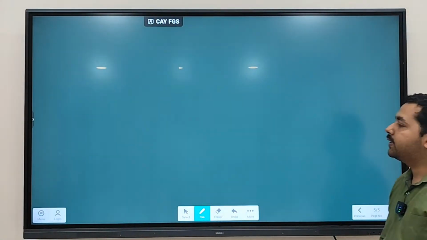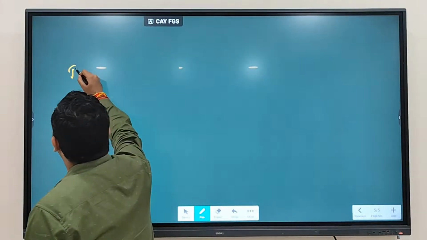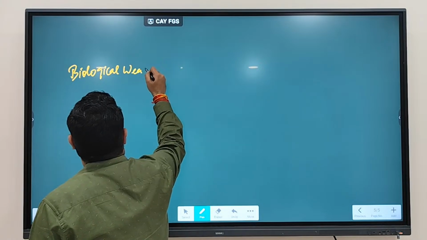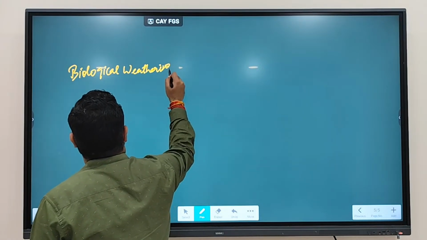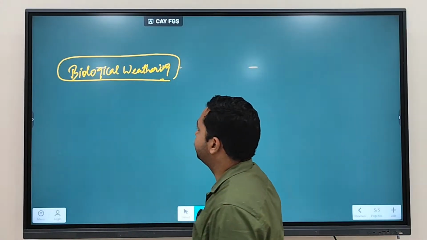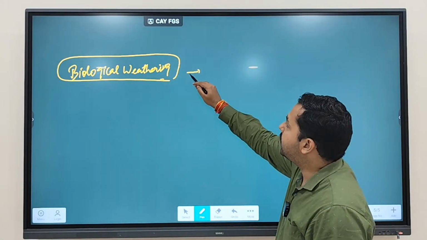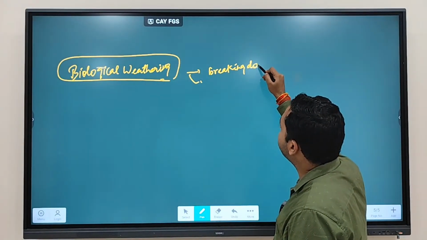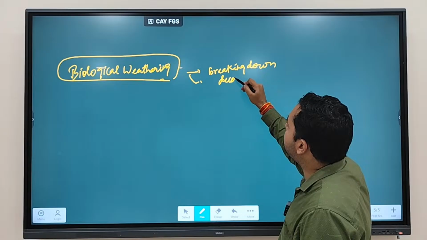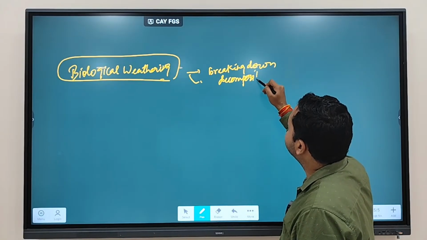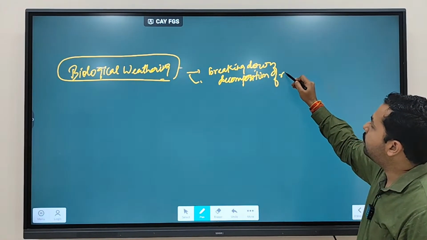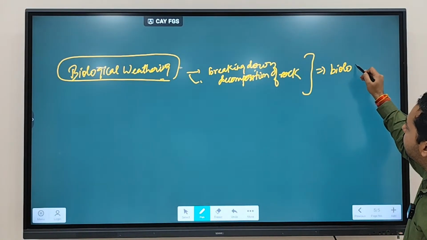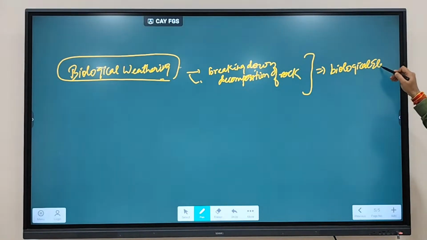The third type of weathering we have is biological weathering. Now, when breaking down or decomposition of rock occurs due to biological elements, what are biological elements?